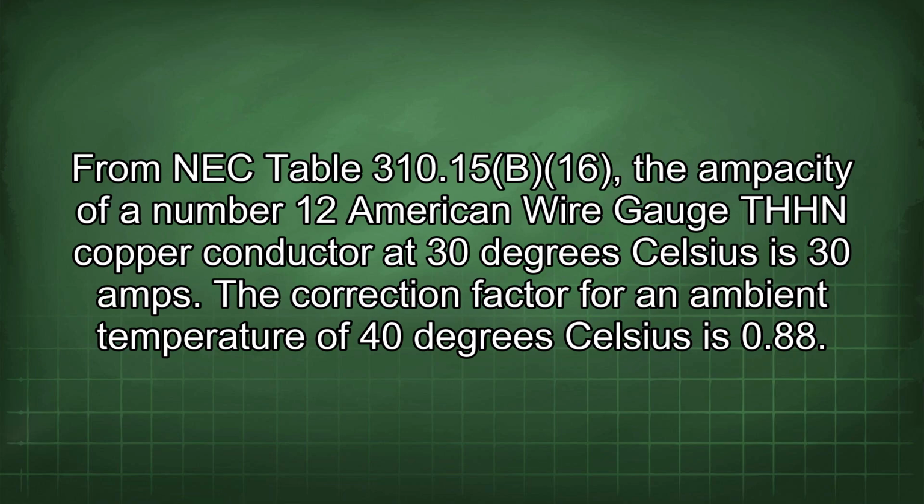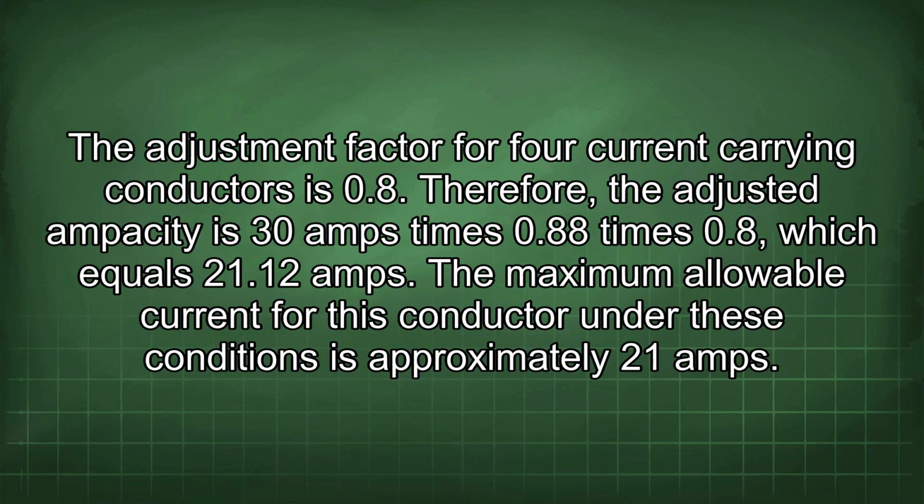The correction factor for an ambient temperature of 40 degrees Celsius is 0.88. The adjustment factor for 4 current-carrying conductors is 0.8. Therefore, the adjusted ampacity is 30 amps times 0.88 times 0.8, which equals 21.12 amps. The maximum allowable current for this conductor under these conditions is approximately 21 amps.